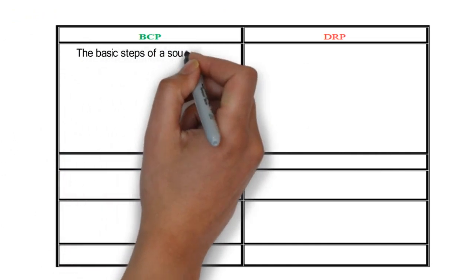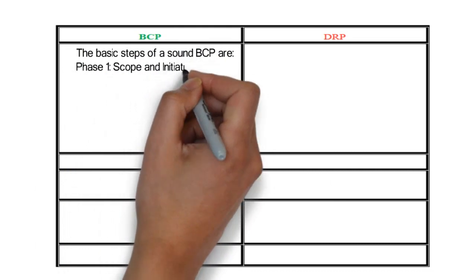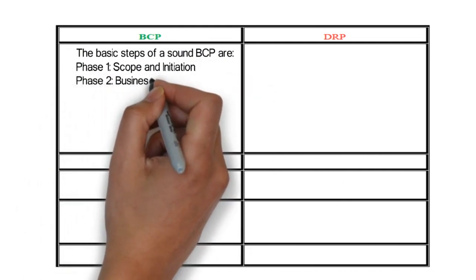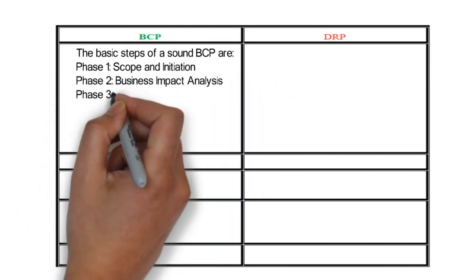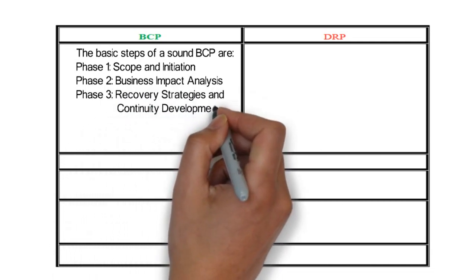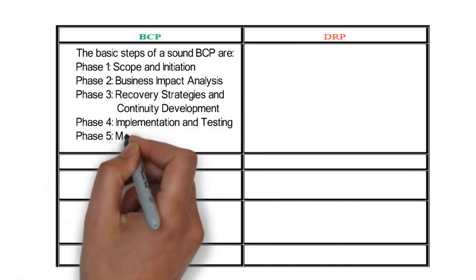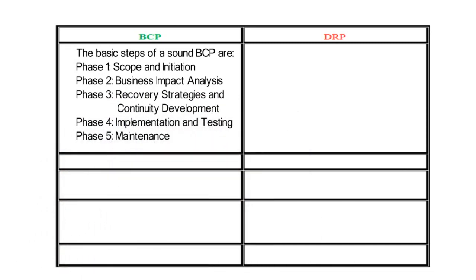The basic steps of a sound BCP are: Phase 1, scope and initiation. Phase 2, business impact analysis. Phase 3, business recovery strategies and continuity development. Phase 4, implementation and testing. And the final phase is maintenance.